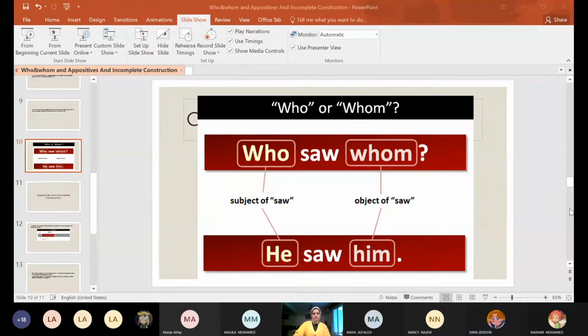Now we go to the second lesson. We continue sharing. You still see the PowerPoint, right? Okay. Here, the second lesson is appositive and incomplete construction.